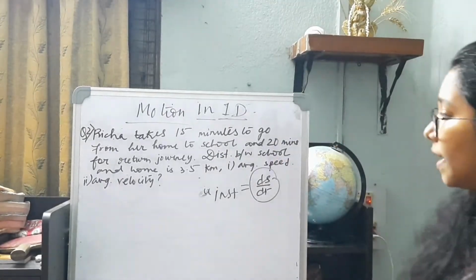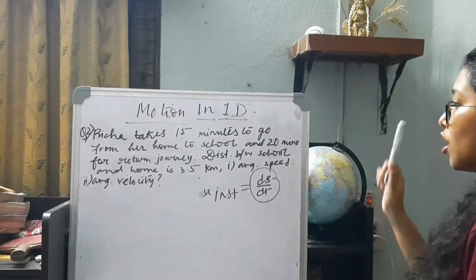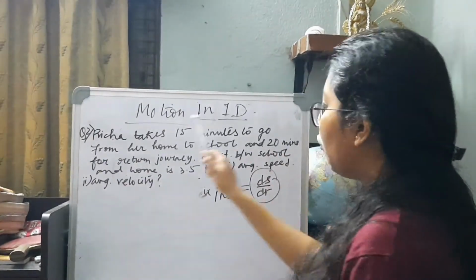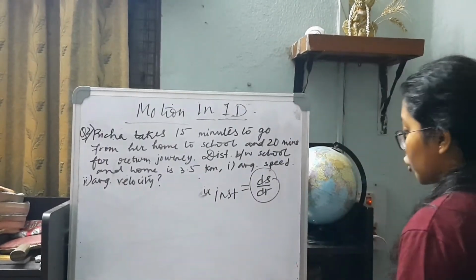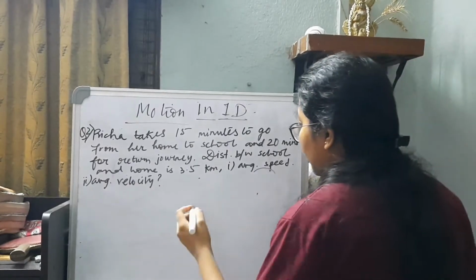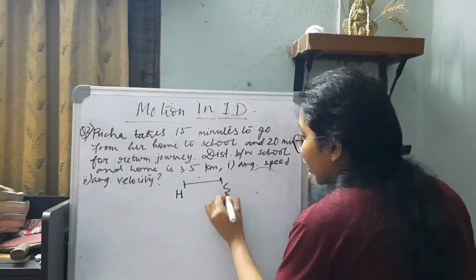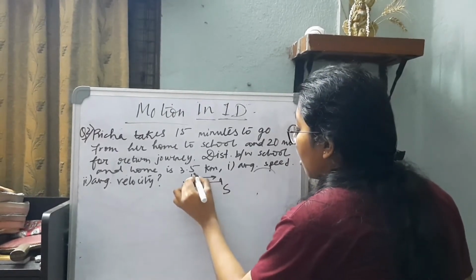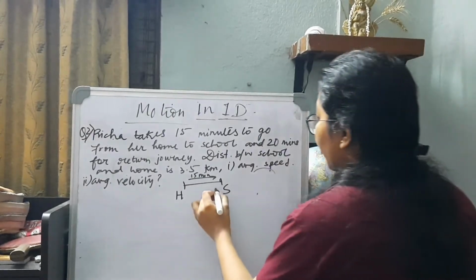Now I have given down question number 2. Note down the data. It says that Richa takes 15 minutes to go from her home to school. So if I write it this way, if this is her home, she is going to her school, it is taking her 15 minutes, and 20 minutes for the return journey.